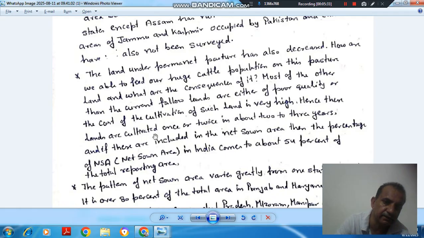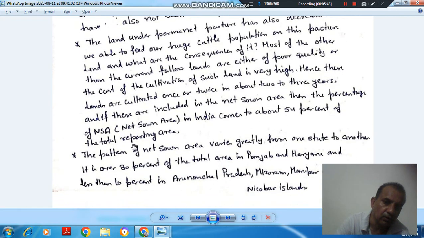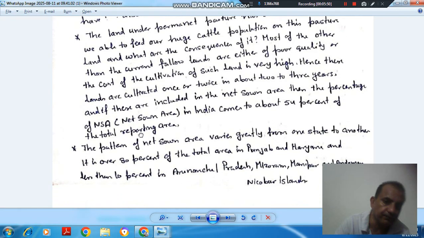Hence, these lands are cultivated once or twice in about 2 to 3 years. And if these are included in the net sown area, then the percentage of net sown area in India comes to about 54% of the total reporting area.